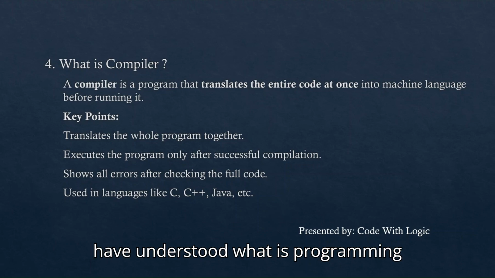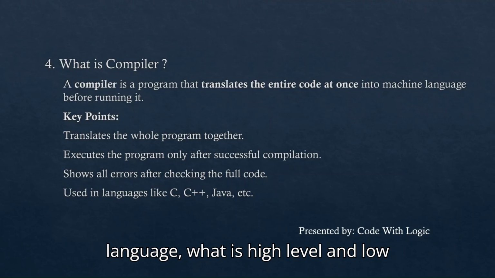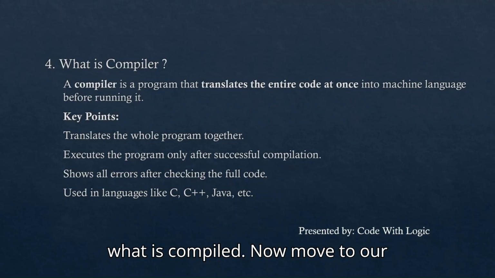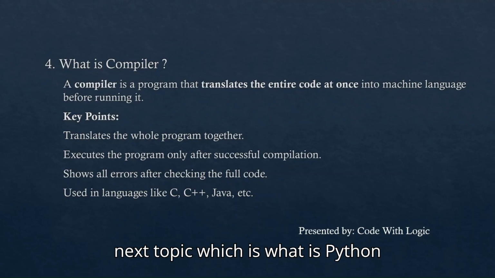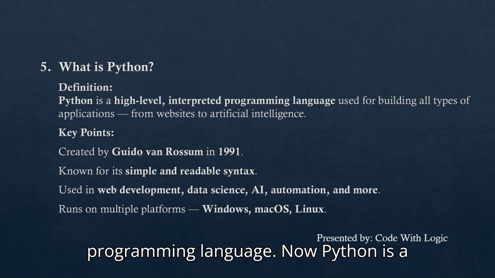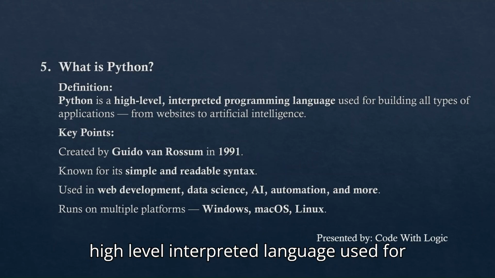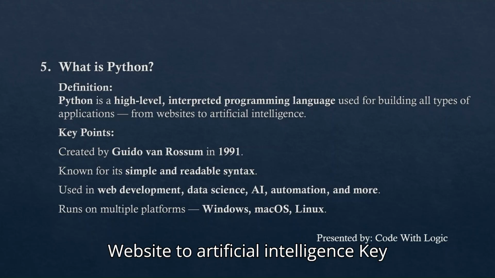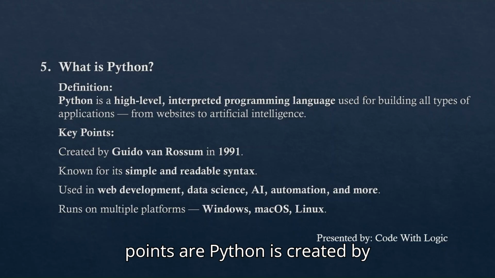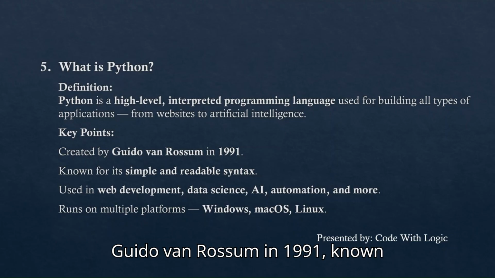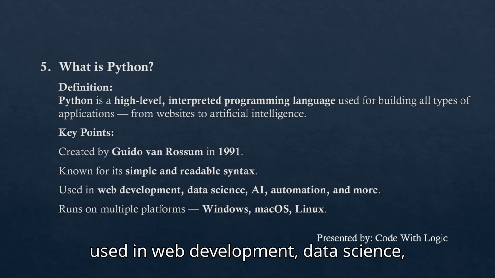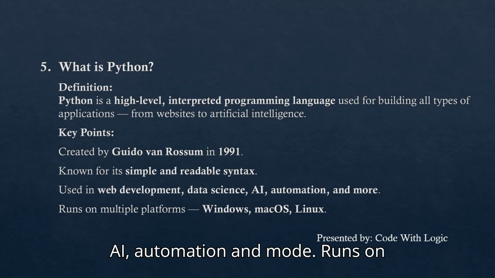Now we have understood what is programming language, what is high level and low level language, what is interpreter and what is compiler. Now move to our next topic, which is what is Python programming language. Python is a high level interpreted language used for building all types of application from website to artificial intelligence. Key points are: Python is created by Guido van Rossum in 1991, known for its simple and readable syntax, used in web development, data science, AI, automation, and more.